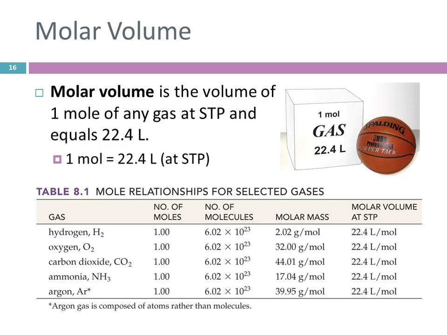I meant to bring down, we actually have a wooden box upstairs that's 22.4 liters in volume. I meant to bring that down, but along with my calculator, I forgot. But this illustration will help give you an idea of how big that is. So this is a cube that occupies a volume of 22.4 liters compared to a standard-sized basketball. So 1 mole of gas at STP is a reasonable volume. It's not ginormous.